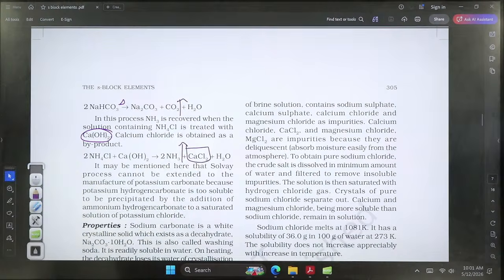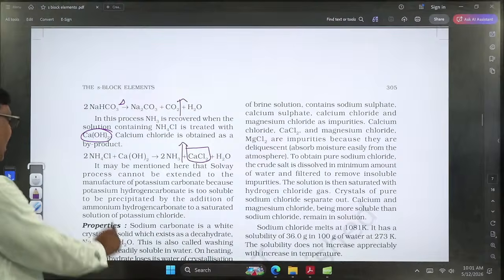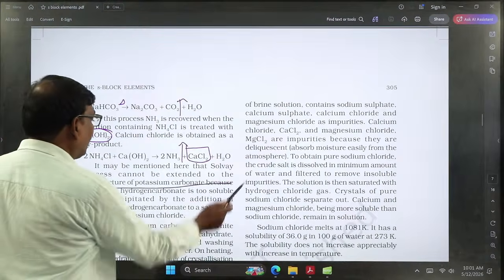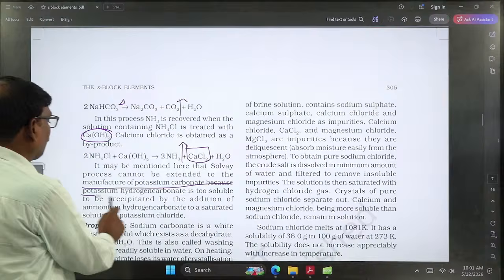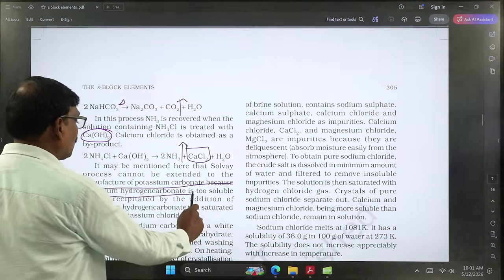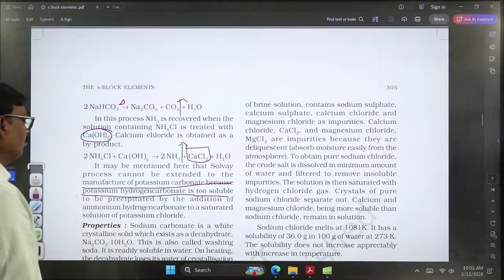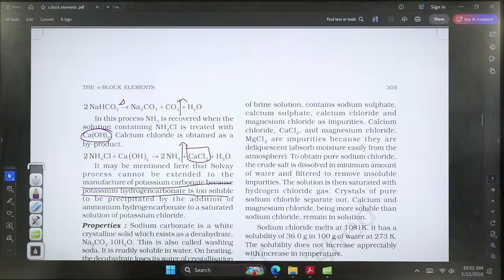So actually the Solvay process is applicable to sodium hydrogen carbonate. We already discussed that point: the manufacturing of potassium carbonate cannot be done using potassium hydrogen carbonate, because of its high solubility, it cannot be precipitated by the addition of ammonium hydrogen carbonate. That's why this method is not suitable for the preparation of K2CO3.